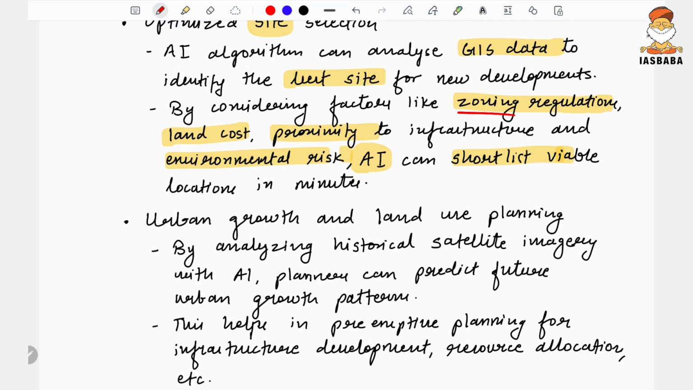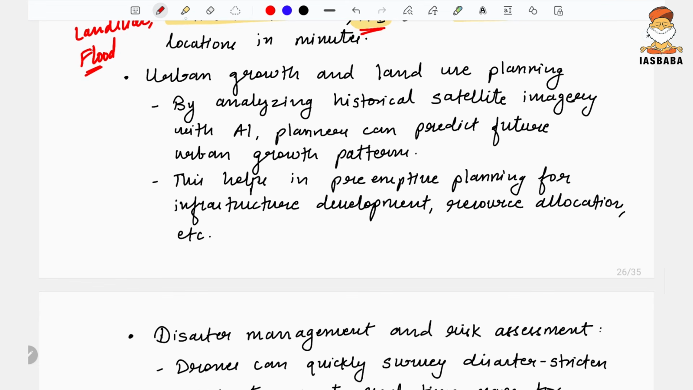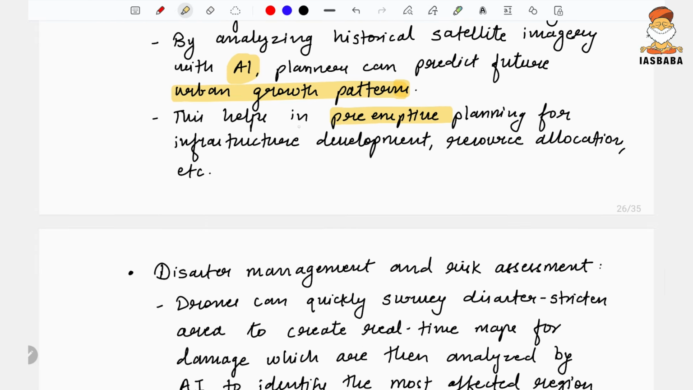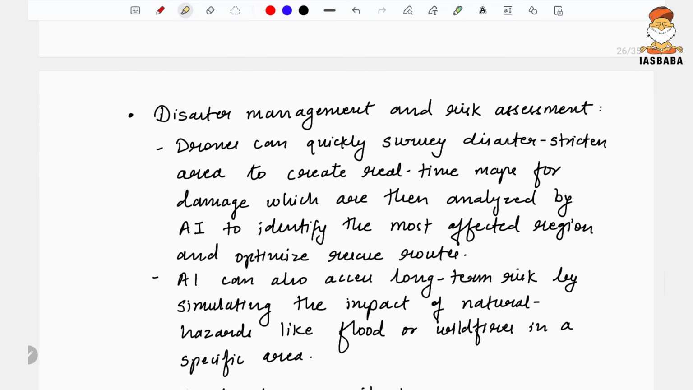For example, zoning for earthquake-prone zones of India can be created within a minute. Then the landslide-prone zones of India can be created. The flood-prone zones of India can be created. All of this with the help of AI, which was earlier done very manually. Then urban growth and land use planning. By analyzing historic satellite images with the help of AI, they can predict future urban growth patterns. This would help in preemptive planning for infrastructure, what infrastructure would be needed in the urban areas, and how resource allocation can be done.